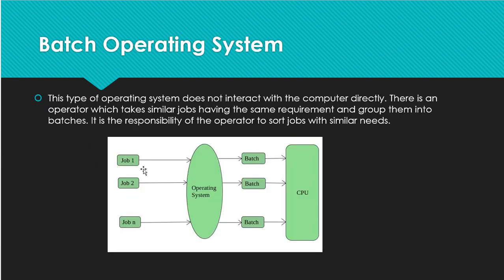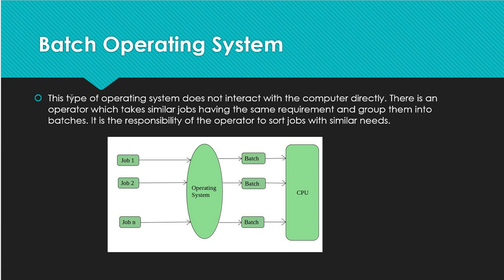Those batches will be provided to the CPU, then it will compute and give the output. This is how the batch operating system is used in the scenario. Here job 1 is there, job 2 is there; job 1 may be an arithmetic operation, job 2 may be some other operation. Same form of jobs he will collect in the form of a batch and give to the operating system, and that batch is given to the CPU. There is an intermediate person, and the CPU performs the operation on it and gives the output.